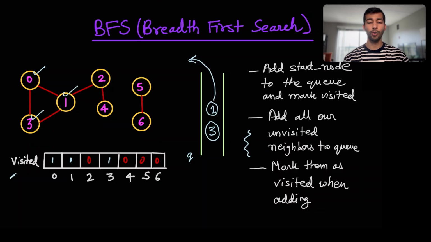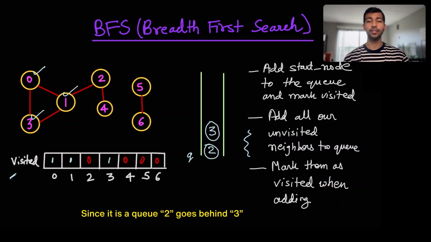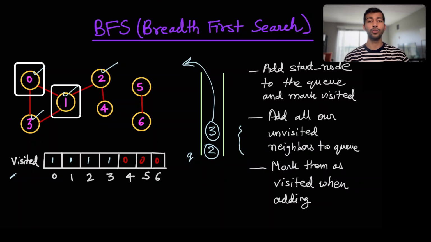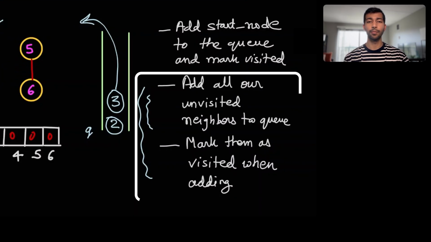So if we pop out 1, we'll look for one of its neighbor, which is 2. So we'll add that to the queue. And since it's a queue, 2 goes behind 3. And once we are done adding all our unvisited neighbors to the queue, which in this case is only 2, we also need to mark them as visited. So let me mark that as visited. Now we'll pop out 3 and look for all of the unvisited neighbors to 3. In this case, there is 1 and 0, but both of them are visited. So we don't need to follow any of these 2 steps here. So we'll simply pop this out.